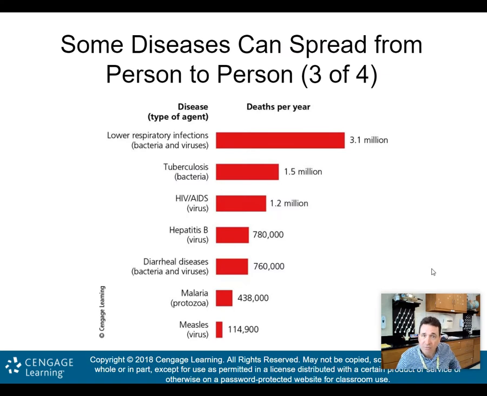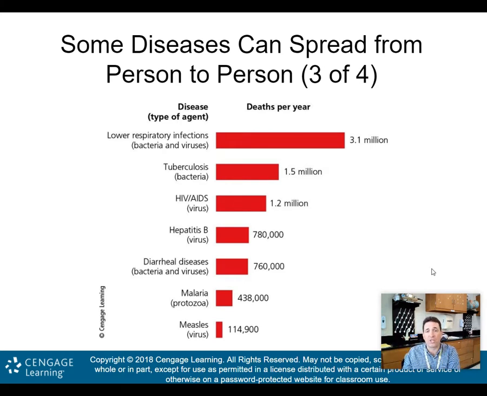All right, so some diseases can spread from person to person. Again, these are your transmissible diseases. And again, these are the deaths per year. So lower respiratory infections, bacteria and viruses, all right? 3.1 million deaths per year. I would put COVID-19 in that. I would put the flu, okay, in that, lower respiratory infections, okay? So obviously, most people are dying from those over the year, per year if you average it out.